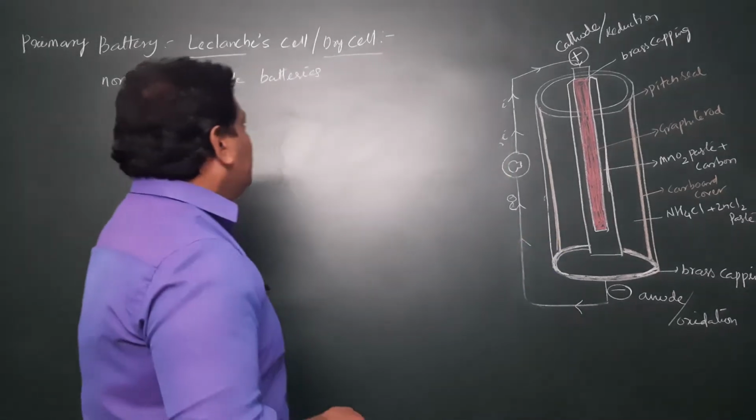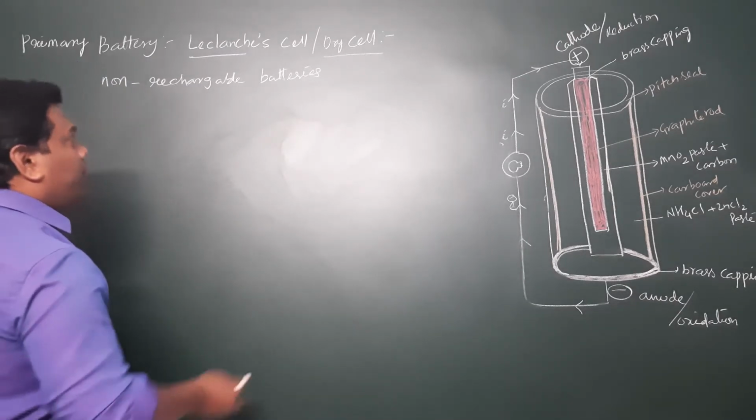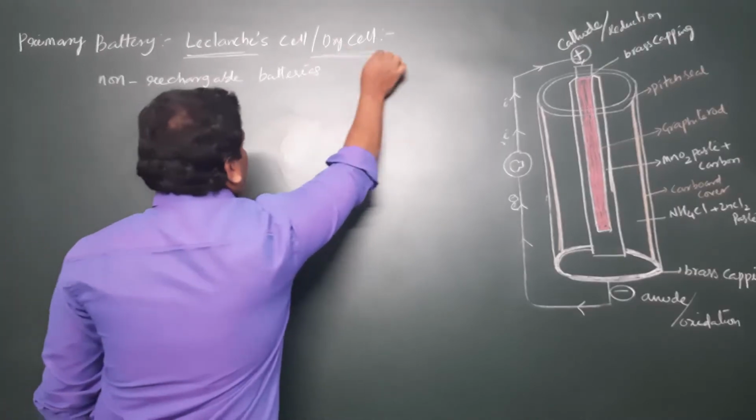Here, in primary batteries, we have the example of the dry cell battery, or Leclanche cell.